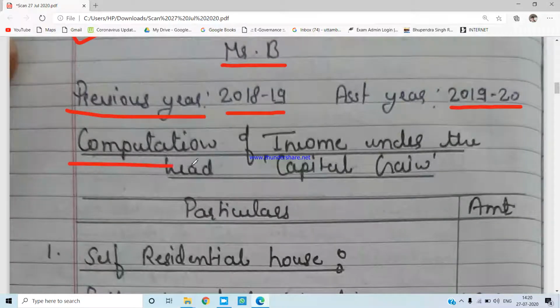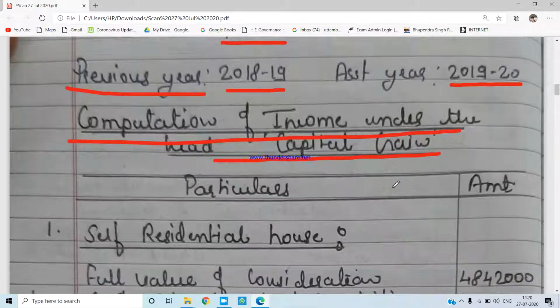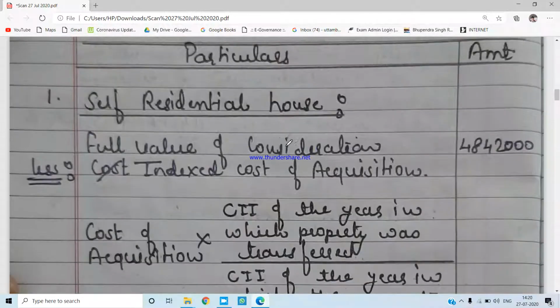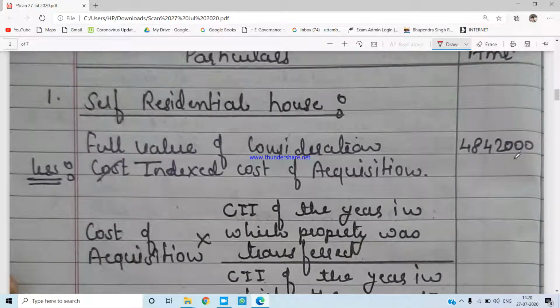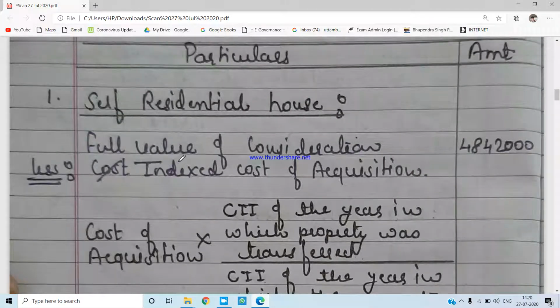Next, computation of income under the head capital gain. This you are going to write down in the middle of the page and underline. Then we will go for drawing the format. There are various assets which have been bought and sold by Mr. B during the previous year 2018-19. One by one we are going to start with those assets. The very first asset is self-residential house.